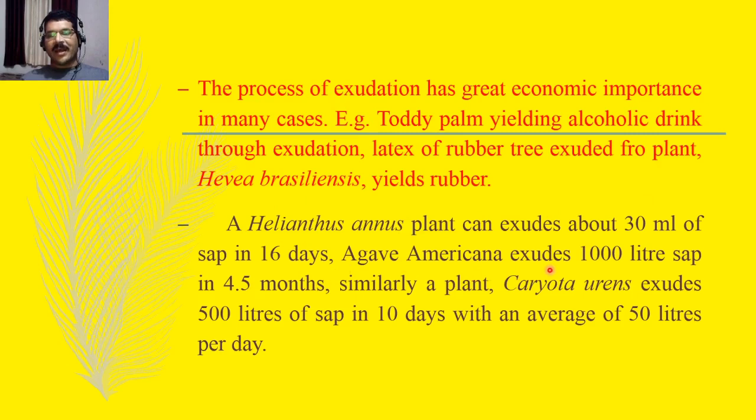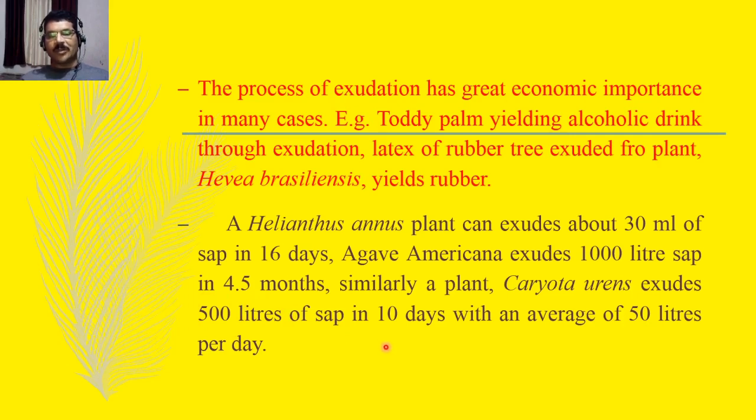Agave americana exudes about 1000 liters of sap in 4.5 months. Similarly, Caryota urens exudes about 500 liters of sap in 10 days, with an average of 50 liters per day. So these are very large quantities of water exuded from the plant due to injury.